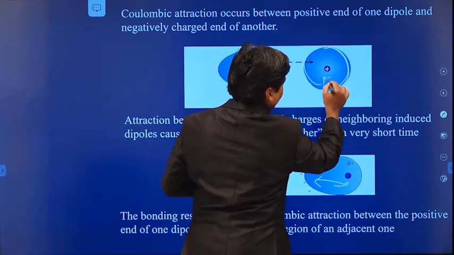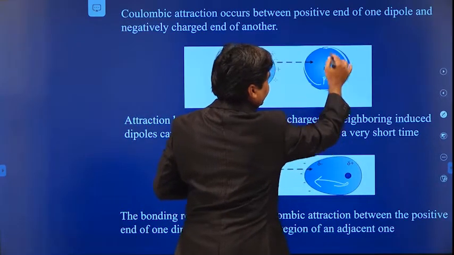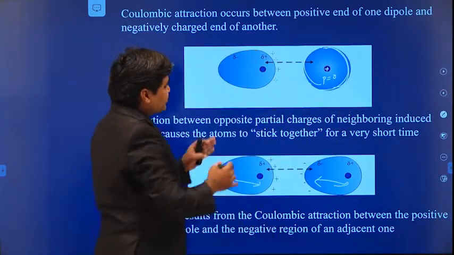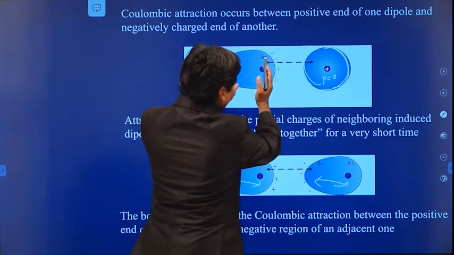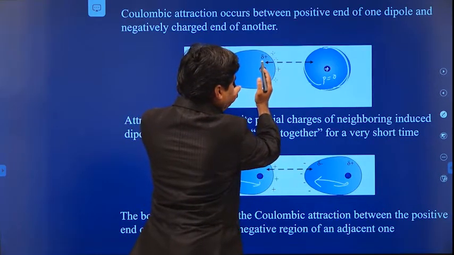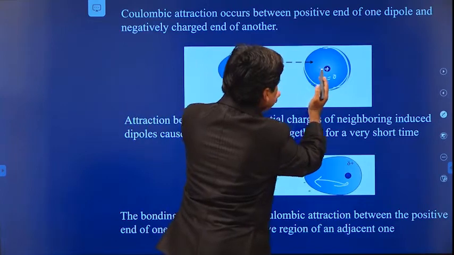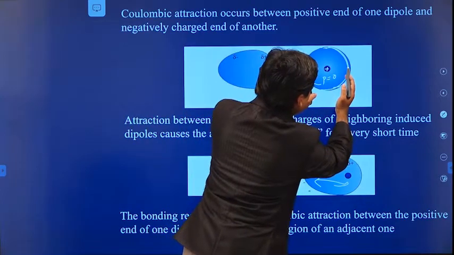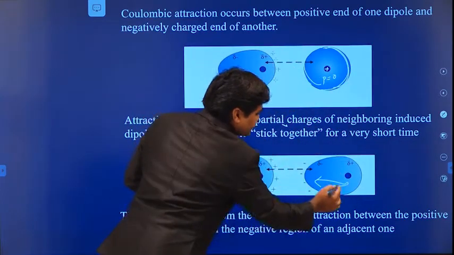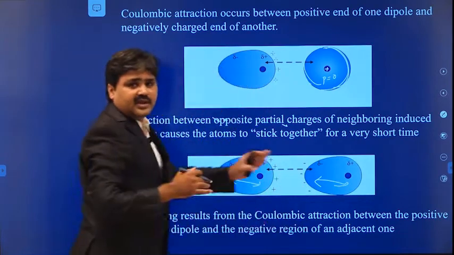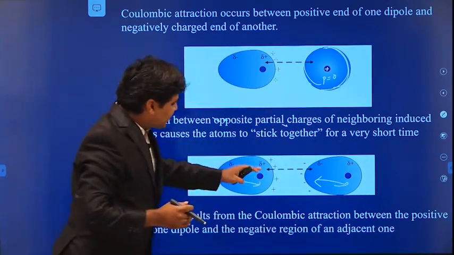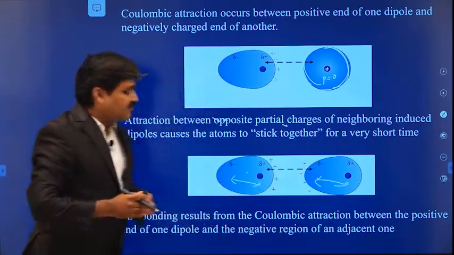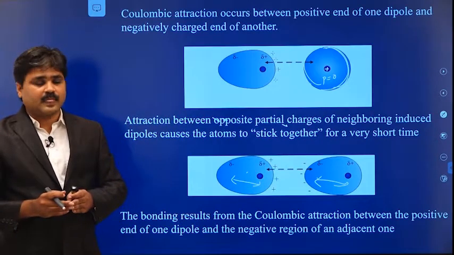Here there is no dipole moment, P equal to 0, because it is symmetric in nature. When a molecule is asymmetric, that means it contains some dipole moment. The molecule which has the dipole moment comes into close interaction with the next molecule and induces some other dipole moment in the next molecule. Due to this dipole interaction, the van der Waals bond is forming.